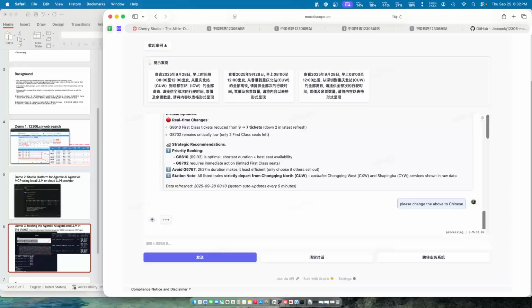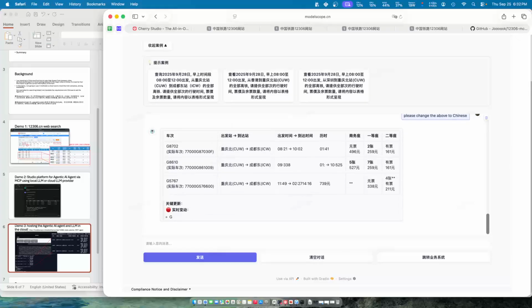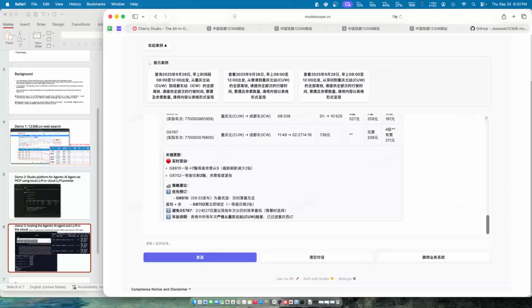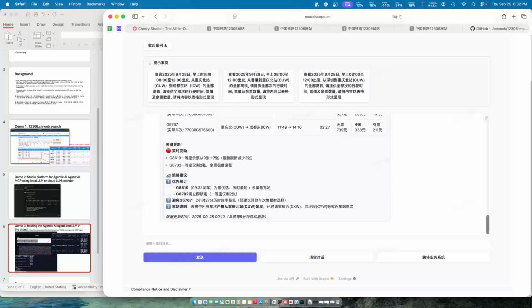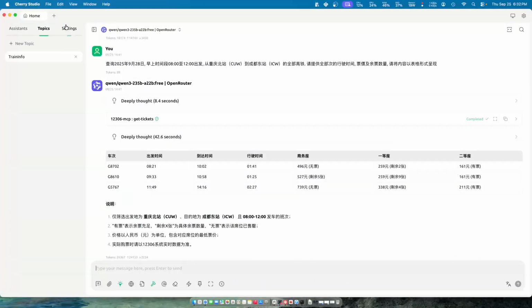By the way, the cloud LLM actually is using the same version, 235 billion parameters. The only difference is that the two different platforms may have different settings, like temperature or other settings. So that's why you see sometimes the interpretation may be slightly different. Some of them may be longer, some of them may be shorter. So all these settings you can fine tune or set up to your preferred one.